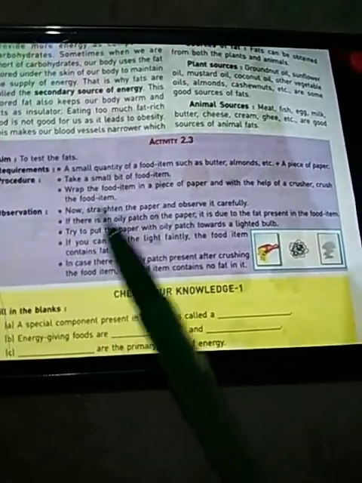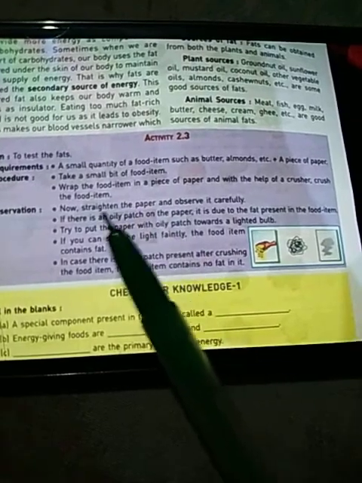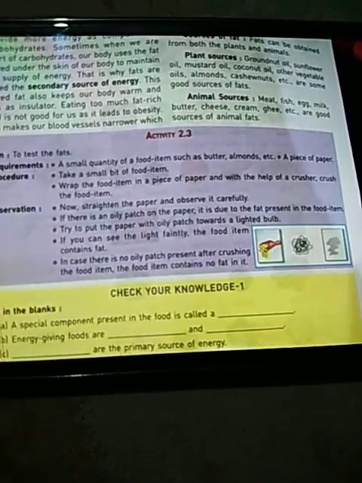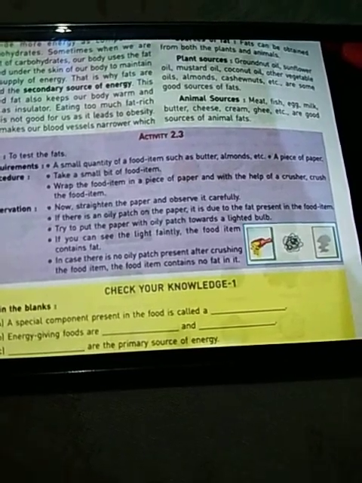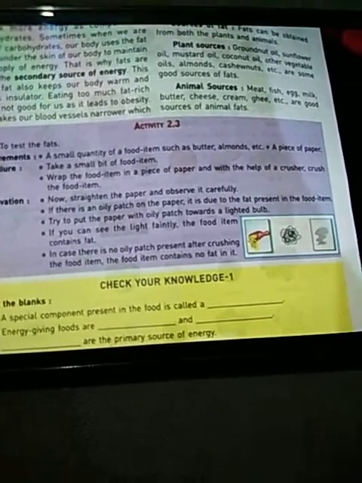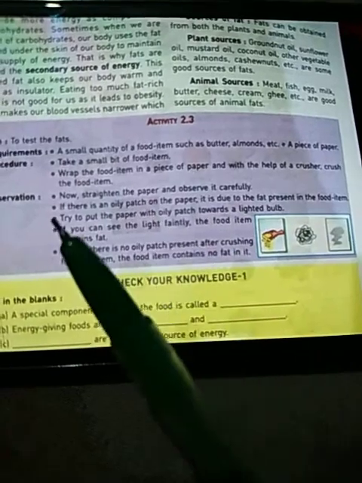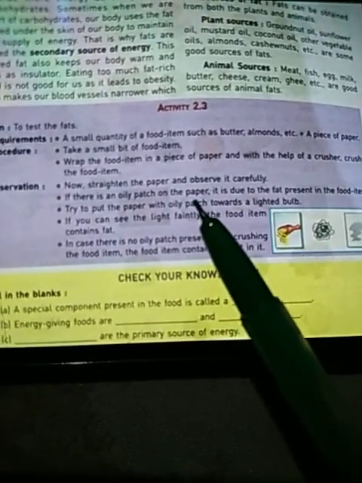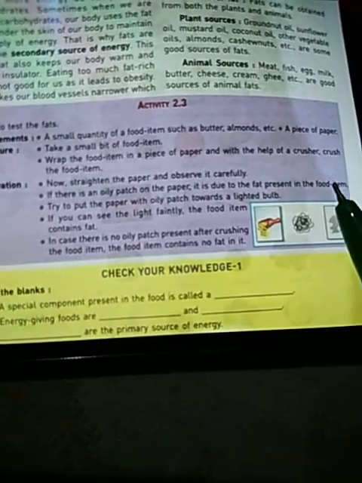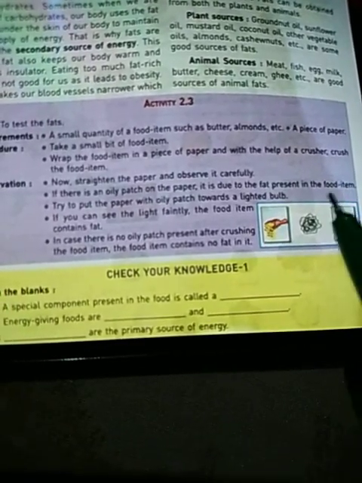Observation: now straighten the paper and observe it carefully. When you have rubbed the butter on the paper, after straightening the paper, what is your observation? If there is an oily patch on the paper, it is due to the fat present in the food item.